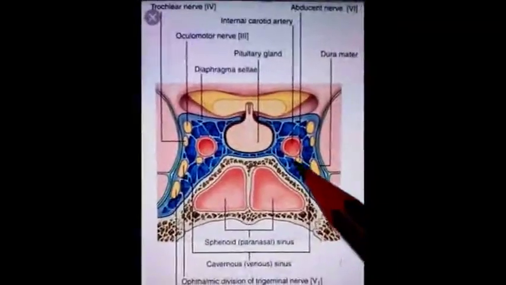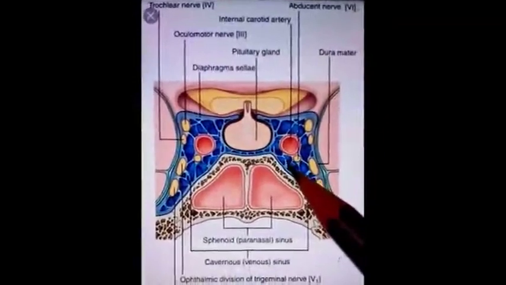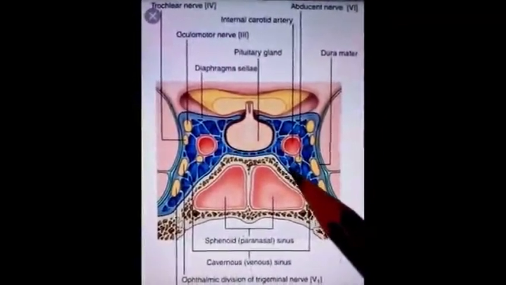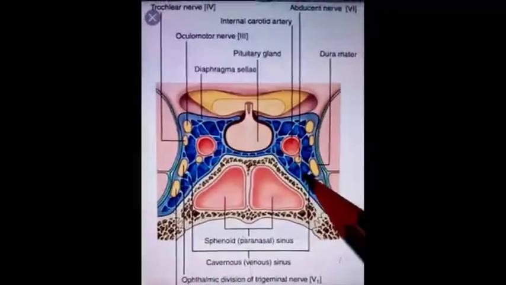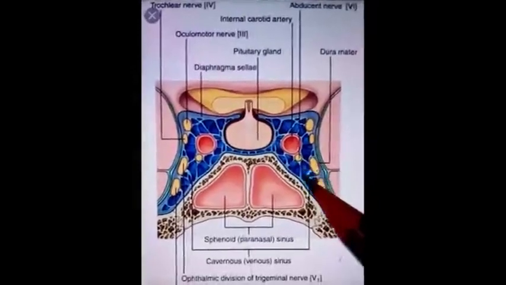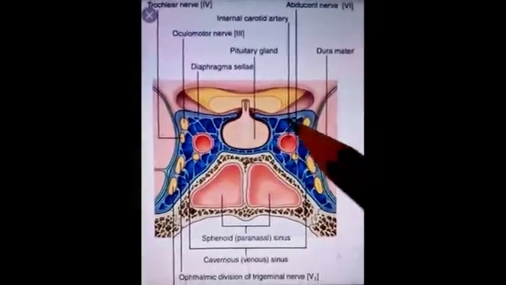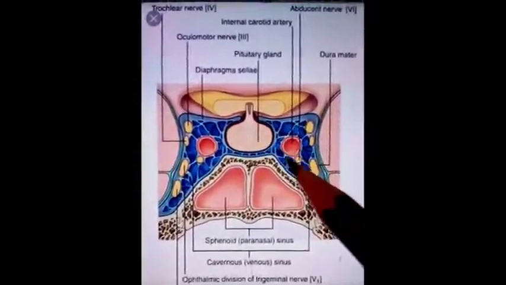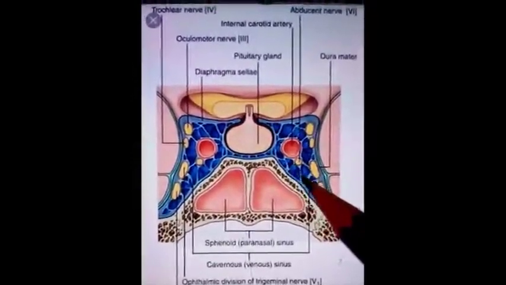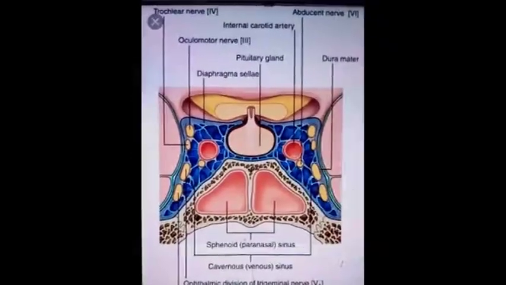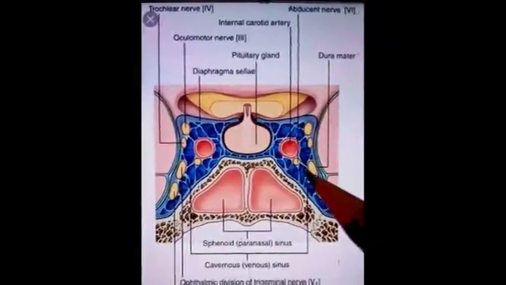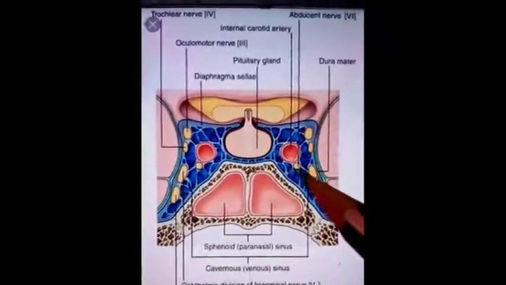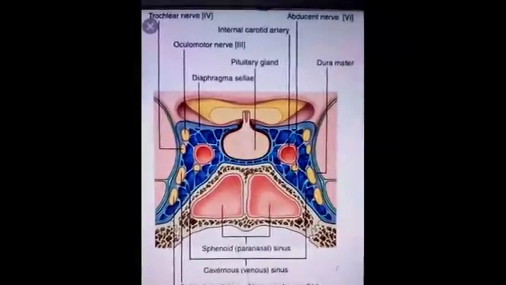Its interior is divided into a large number of spaces or caverns by trabeculae. So these partitions are known as trabeculae and these spaces are known as caverns. So that is why its name is cavernous sinus. These trabeculae are more prominent in dead persons than in living persons.